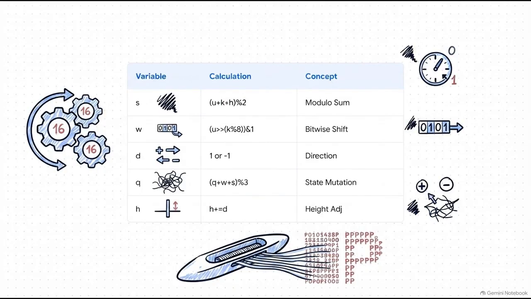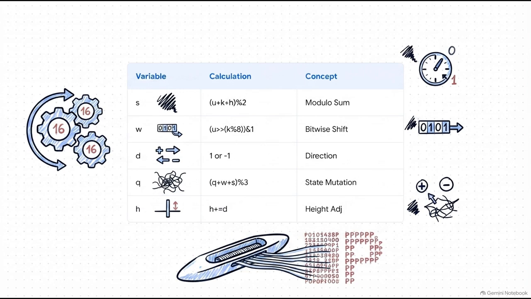So what exactly is it fingerprinting? Well, the script runs these really intense nested loops, a for u loop and a for k loop, which are limited by that number 16 we talked about earlier. And as it loops, it constantly mutates 5 specific variables. We've got S, W, D, Q, and H.